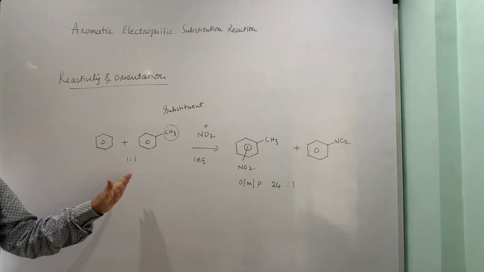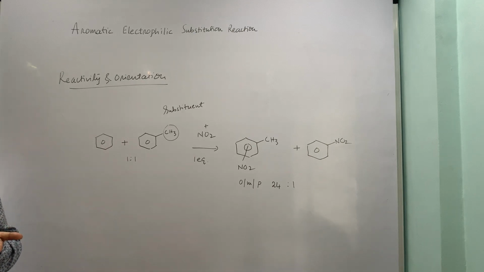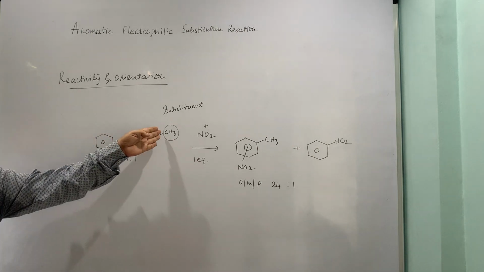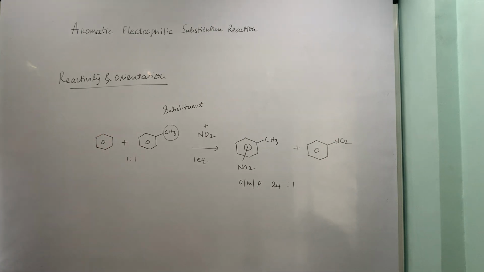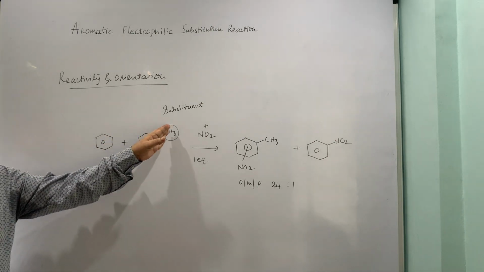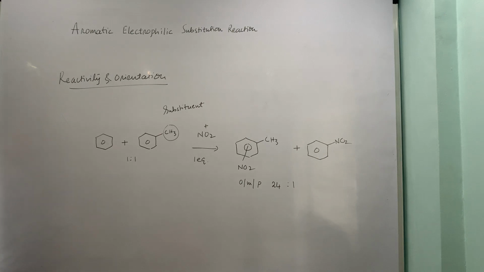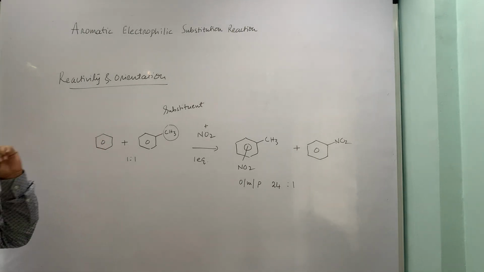Electron donating substituents will enhance the reactivity of the benzene ring because they donate electrons through sigma bond. The inductive stabilization of the arenium ion is there, hyperconjugative stabilization is also there, and naturally in case of benzene